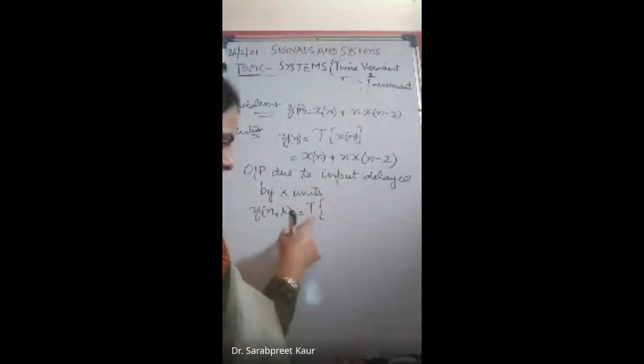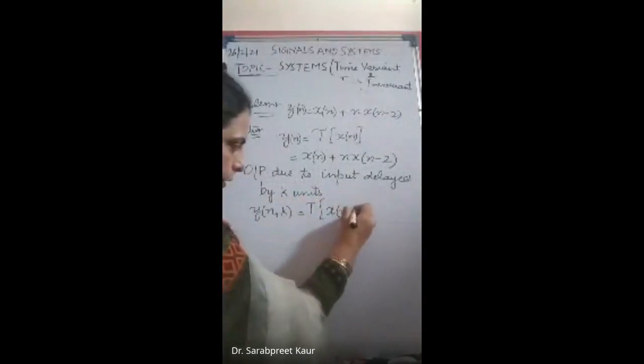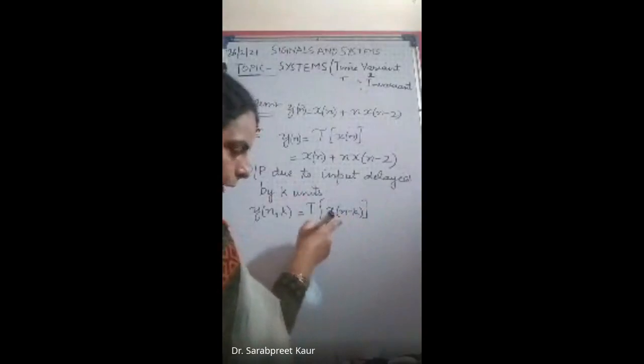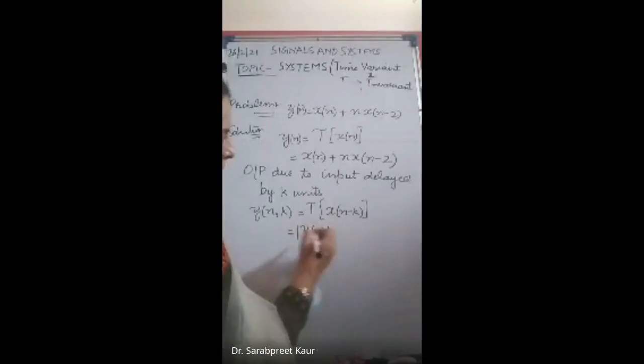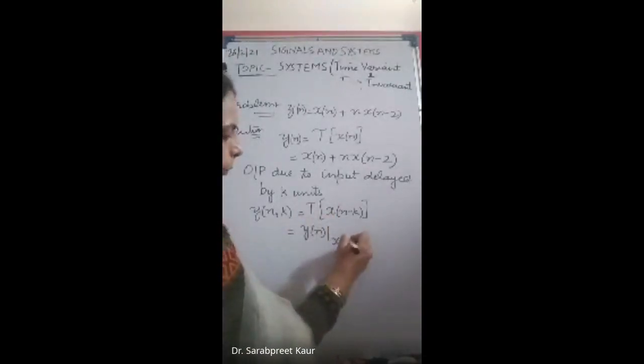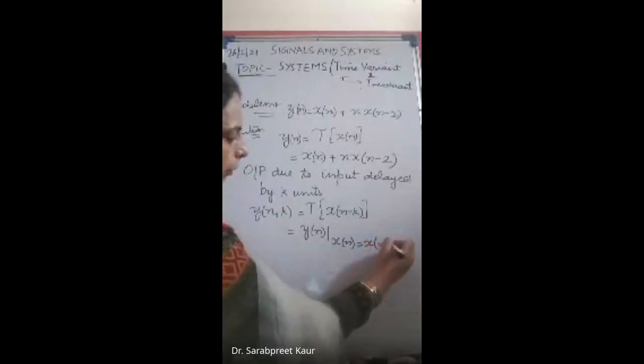This is basically the transformation when your input is delayed by k units. So y(n comma k) is the transformation of x of n minus k, which I can write as y(n) when your input x(n) is equal to x of n minus k.